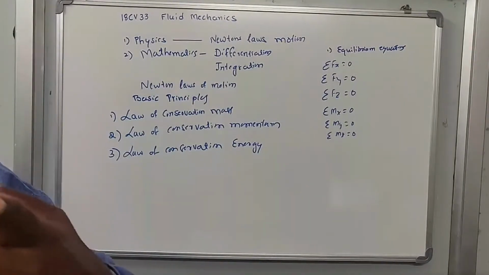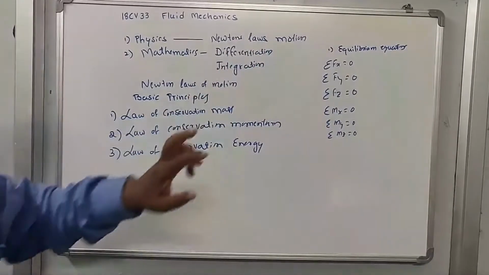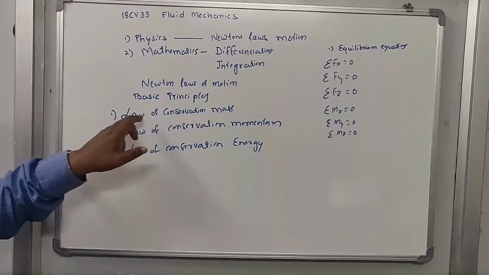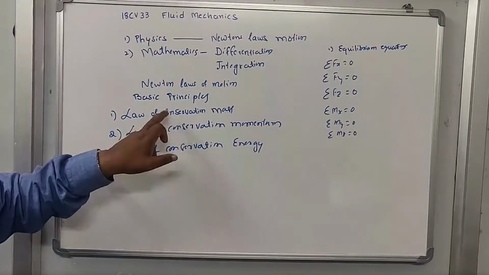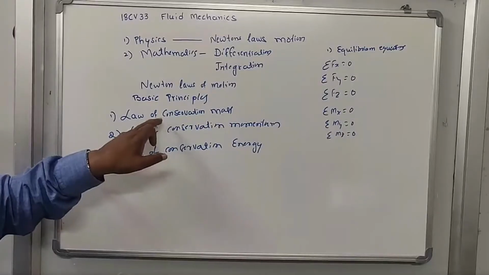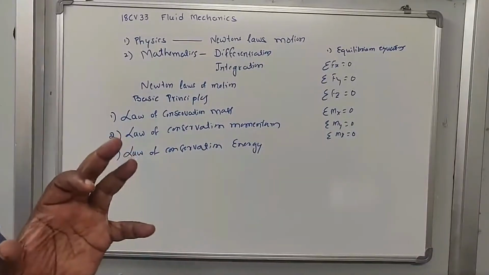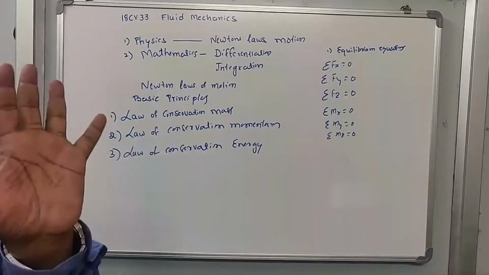Now, to derive these equilibrium equations, we are using the law of conservation of mass. What is the statement of the law of conservation of mass? Mass is neither created nor destroyed.